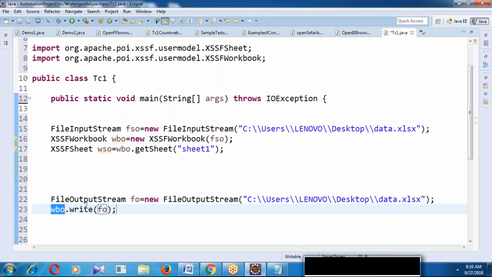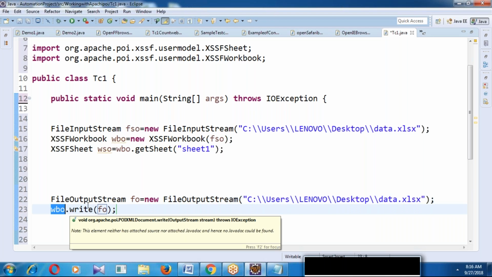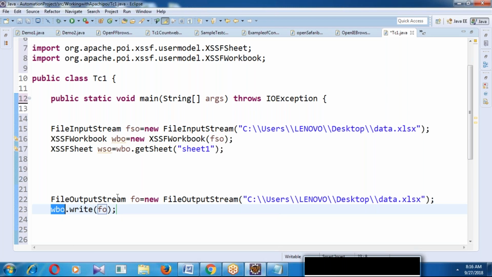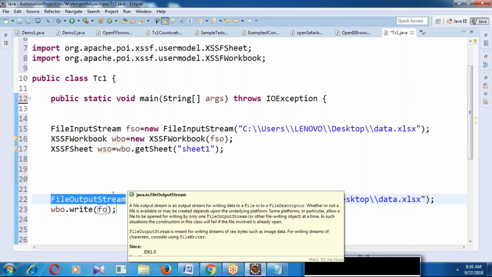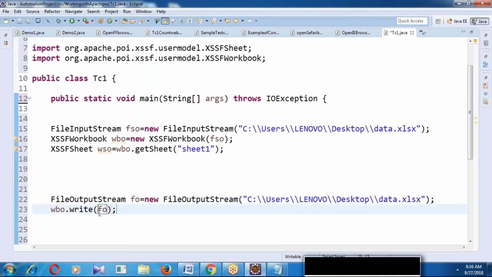Whatever lines you write in the workbook should be saved, so WBO.write(FO). That should be saved with the FO object variable. FO is a FileOutputStream. Here I am just taking the class and creating the object, and by using that I am saving here.